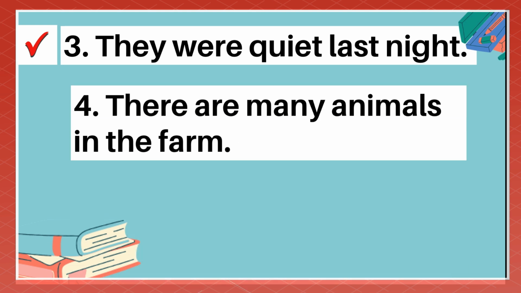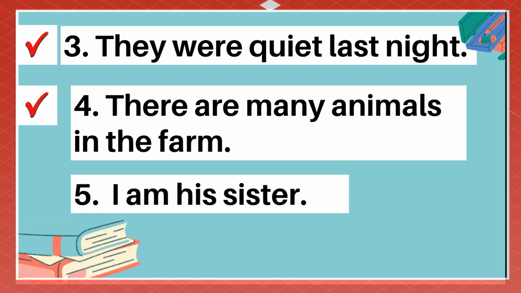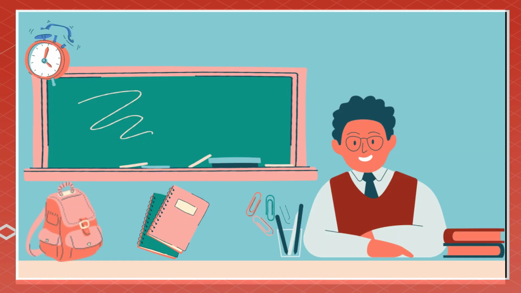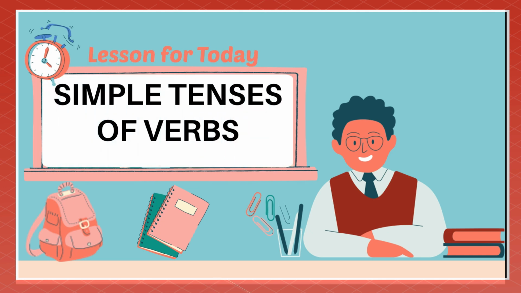Number 4. There are many animals in the farm. Is it check or X? The correct answer is check. The last number, I am his sister. Is it correct or not? Very good. This one is correct. I know that you've already understood our previous lesson. And today, our lesson is all about simple tenses of verbs.